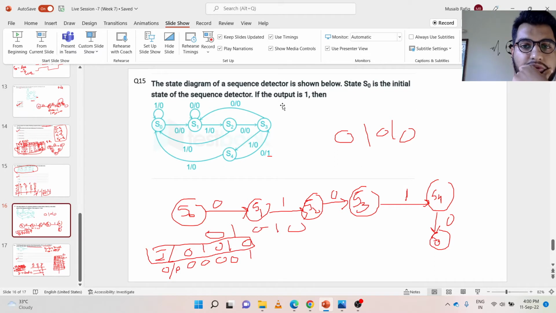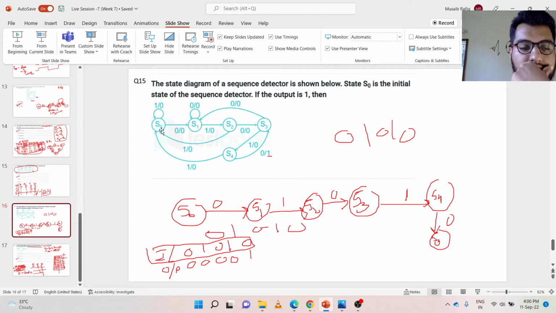So we have to find the sequence detector. This is a circuit of a sequence detector. So it will hit whenever the sequence has been detected. Right now I am at S0 as per the given question, and I am moving forward. Whenever you are asked to check the sequence detector, check the forward moving arrows.